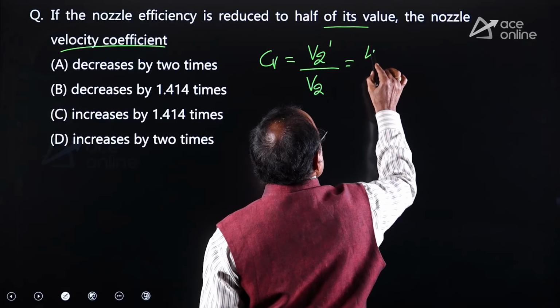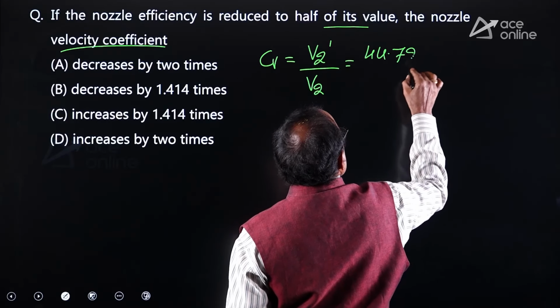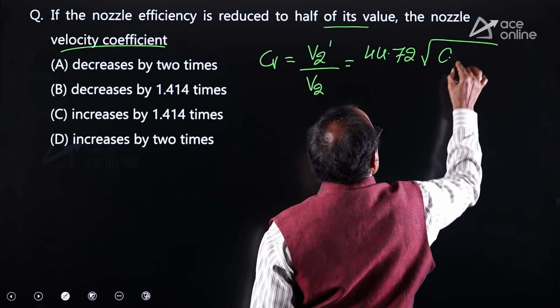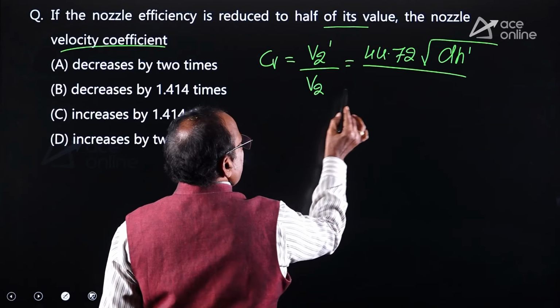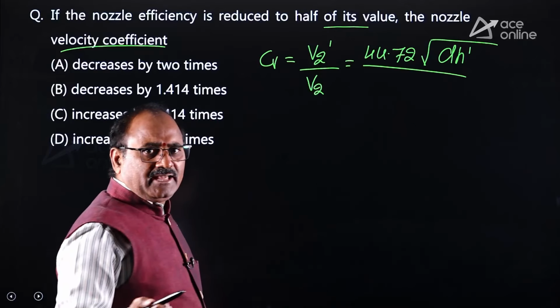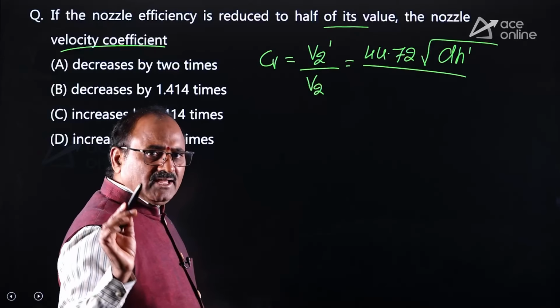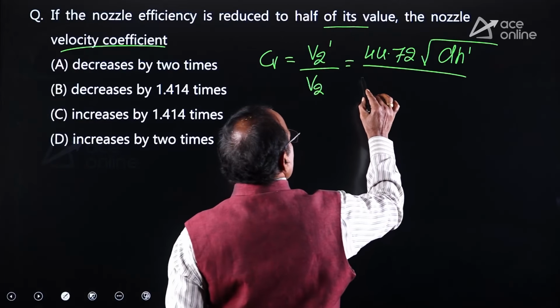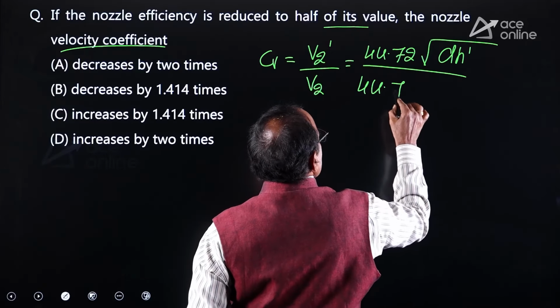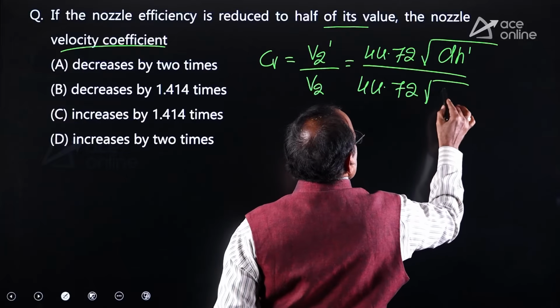Actual velocity is 44.72 times root under the actual enthalpy drop dH dash. The ideal velocity means, if the steam is expanding reversible adiabatically, whatever velocity the steam maintains at the exit, that is equal to 44.72 times root under dH.